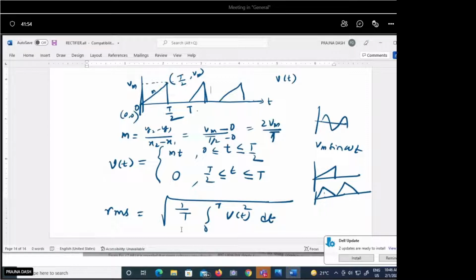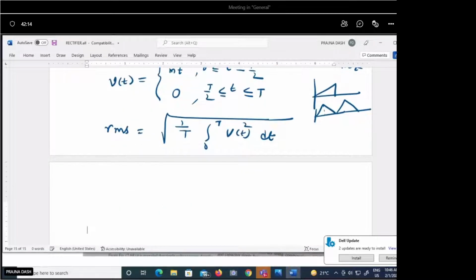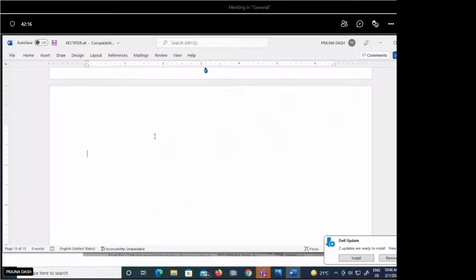Actually, if I derive all these things, time may not permit. So I will upload the derivation pages of the book. It is given very nicely. I can upload these 2 pages, so you can go through them. For the quiz purpose, formulas are required for the analysis or for the calculation of numericals.